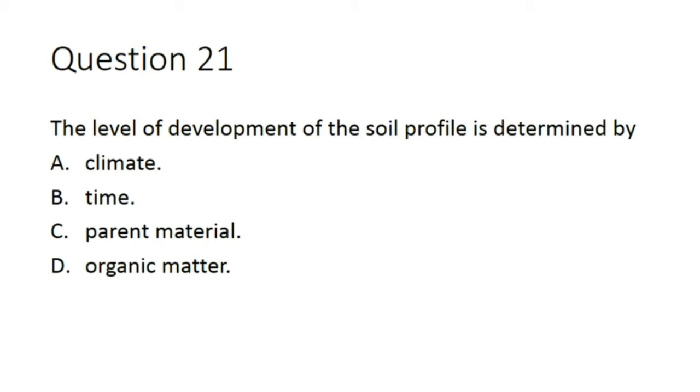One of those factors is the nature of the parent rock. The parent material is the rock upon which weathering and other soil forming processes operate to create soil. In the first place, the parent material provides the basis for soil profile development. Climate, living organisms, topography, relief, and time are some of the factors that influence soil profile development. So the correct option for question 21 is D.